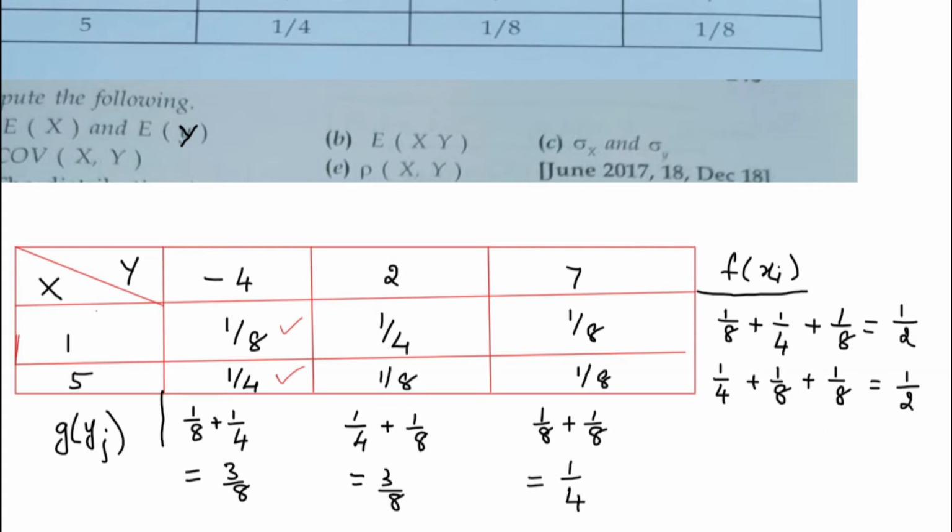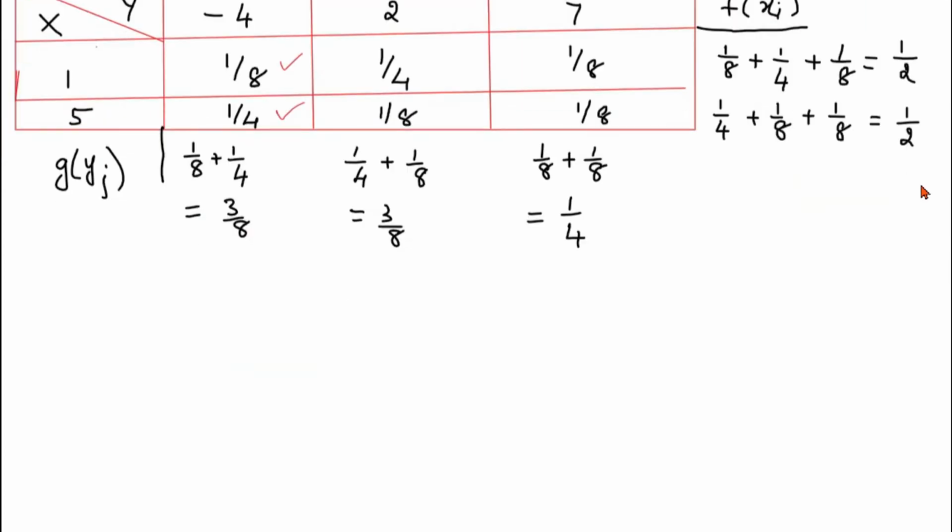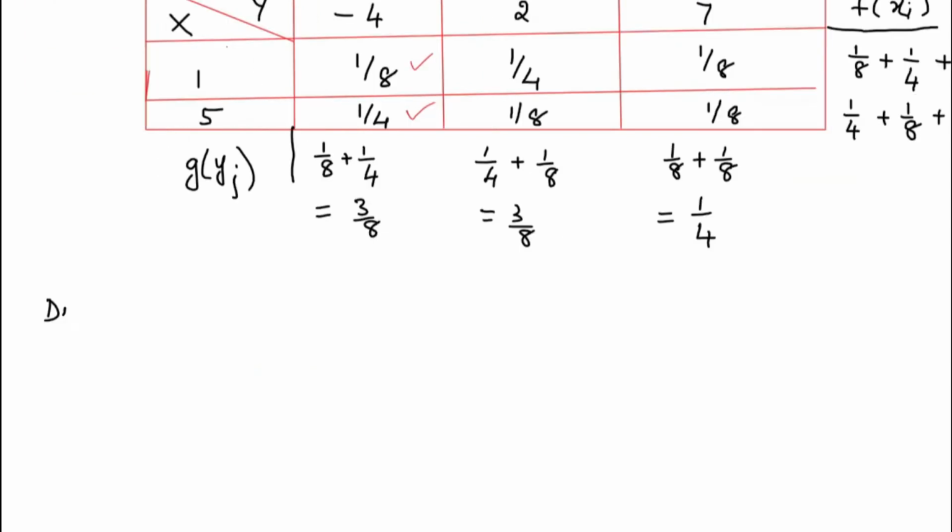Now I'll try to rewrite this in the form of the distribution of x separately and the distribution of y separately. So the distribution of x will be, you have the xi value and the f of xi value. Whatever values we have got for f, I'll write down. The x values are known.